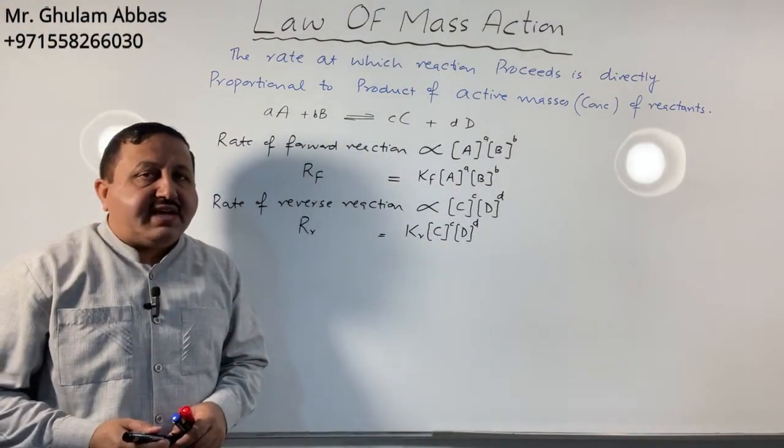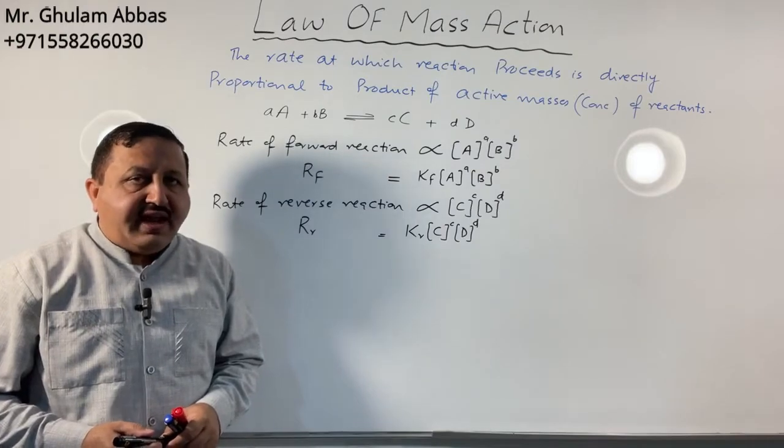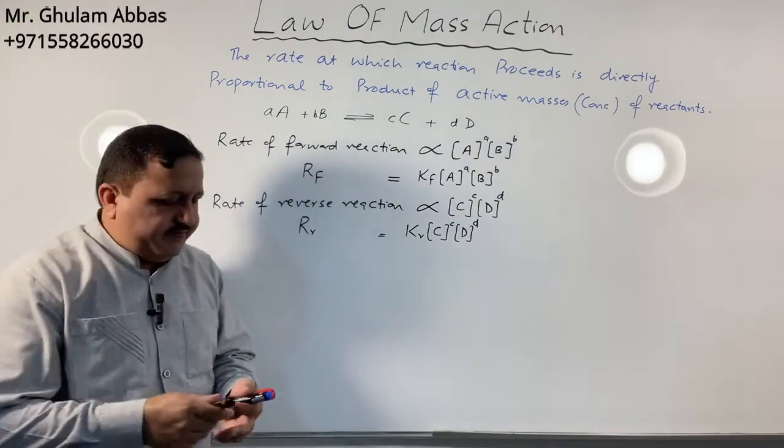This is all about the rate of forward reaction and rate of reverse reaction.